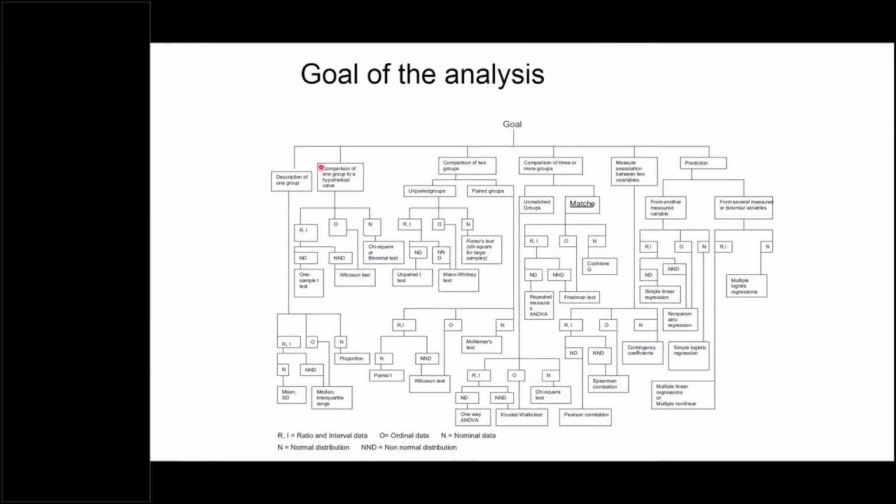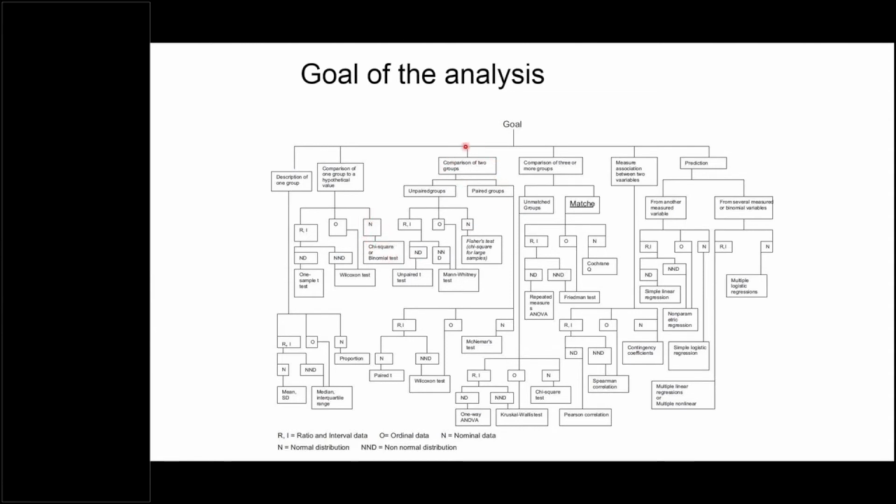Normally in medical research, particularly at an early stage, we do not use such kinds of tests. These are used particularly by people from community medicine, people who do ecological studies, or in quality control in pharmaceuticals. So if your goal is like this, and data is ratio or interval, and if it follows normal distribution, then we should use the one sample t-test. If the data is not following normal distribution, then we should use the Wilcoxon test. That's the same with ordinal data. In the case of nominal data, we should use chi-square or binomial test.